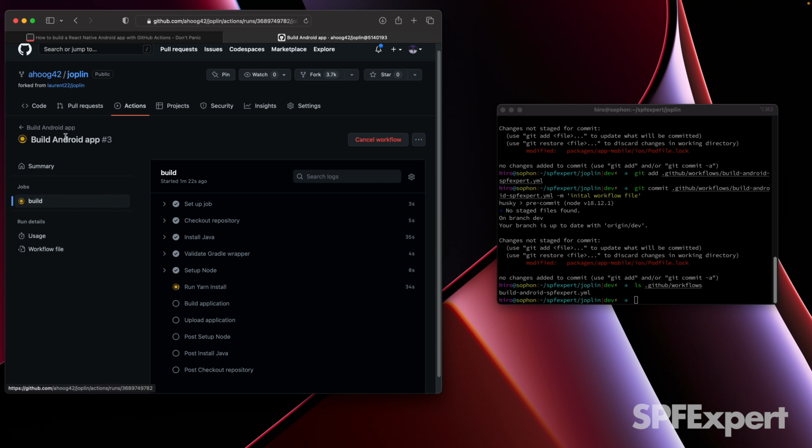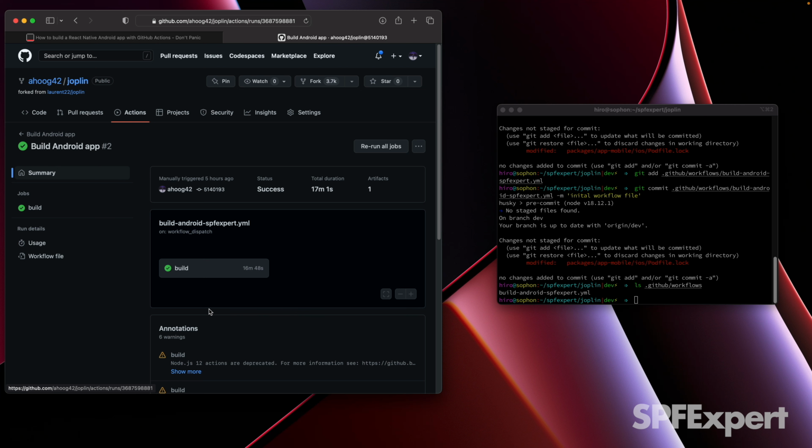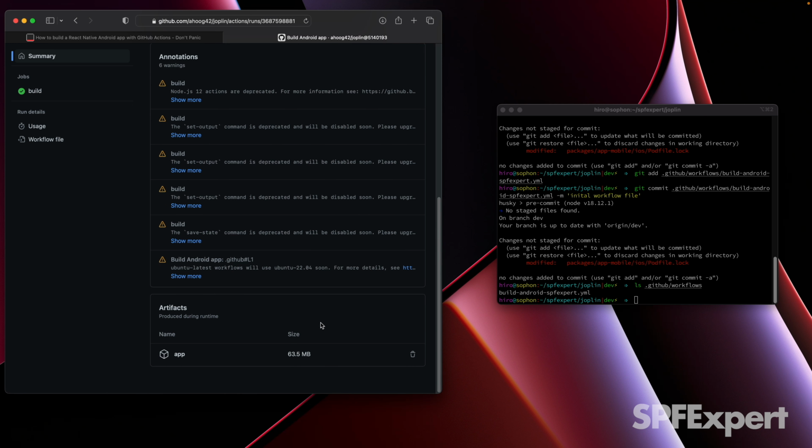I'm going to go ahead and go back to the one that I did just a few hours ago so you can see what it looks like after it's been run. So here's a successful build. There are a couple of warnings that you'll see that Node flagged, and so you could see that, which is really helpful as a developer.